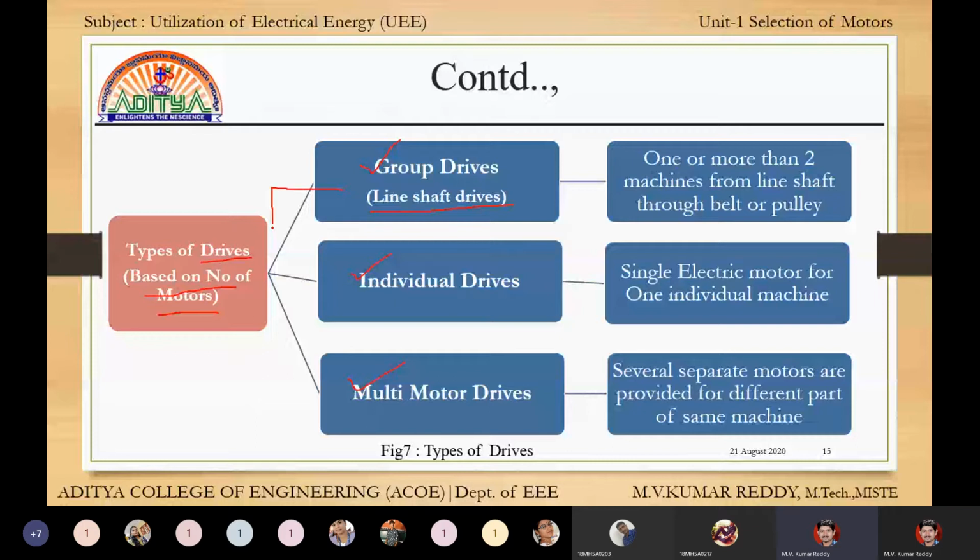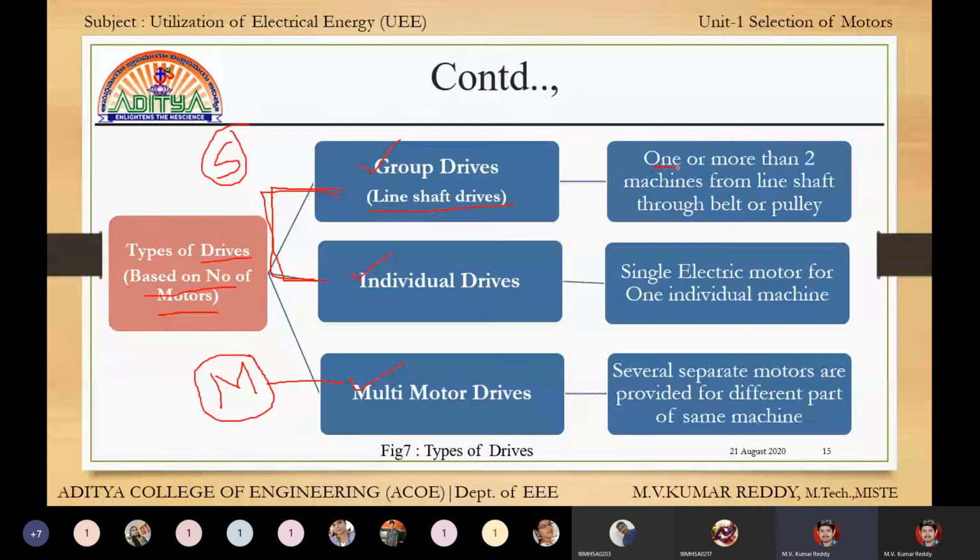Group drive and individual drive are the same category, called single motor drive, and the other is called multi motor drive. Now in these two conditions only one motor will be there.